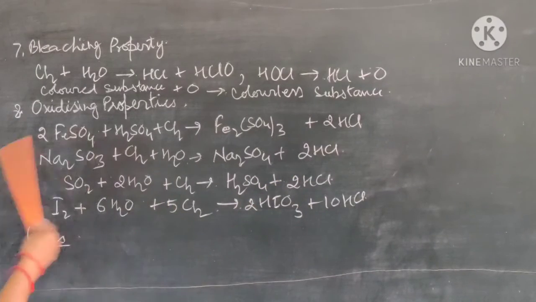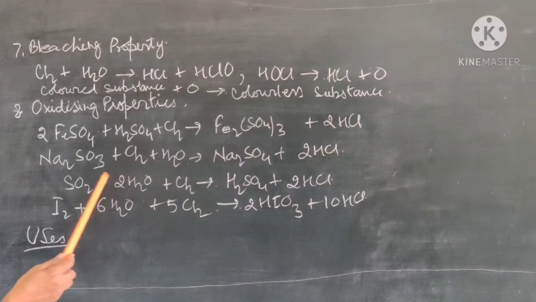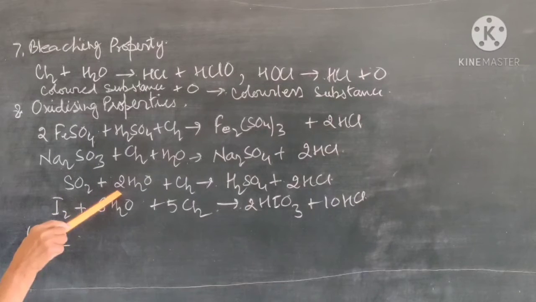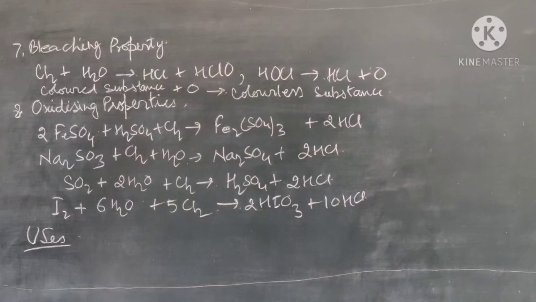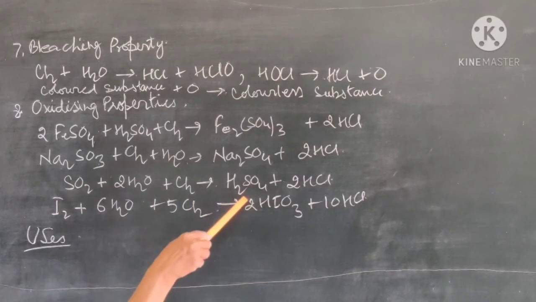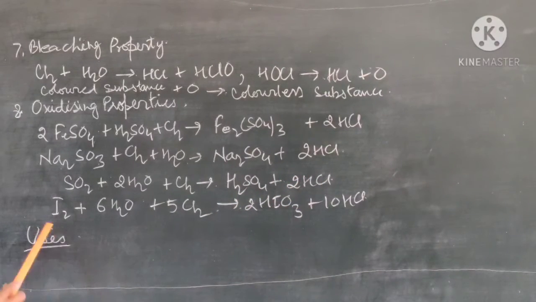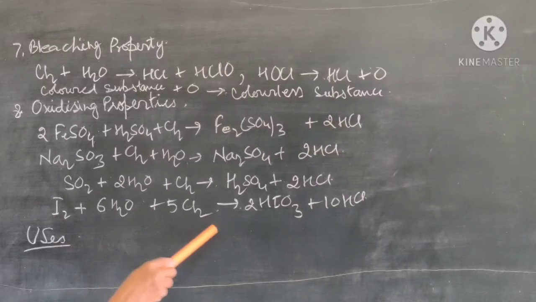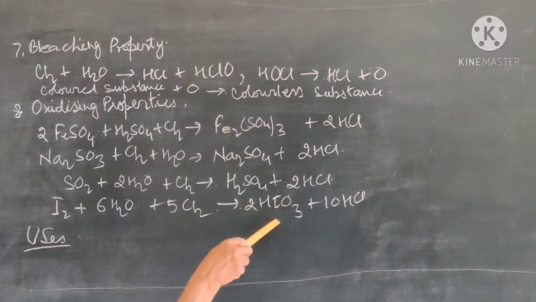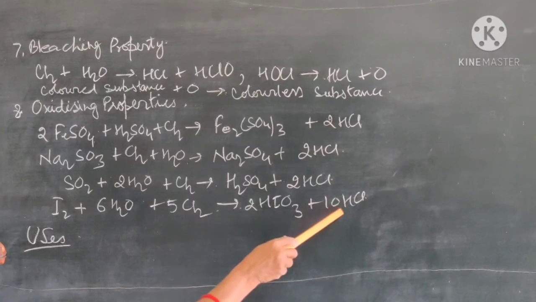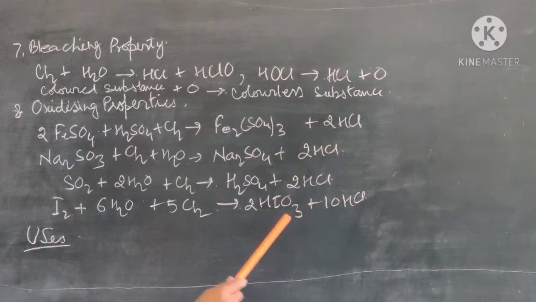You already know about the affinity toward hydrogen. When sulfur dioxide reacts with chlorine and water, then the sulfur dioxide will be oxidized to sulfuric acid plus hydrochloric acid. When iodine reacts with chlorine water, then it is converted into hydroiodic acid and then HCl. So these are the oxidizing properties of chlorine.